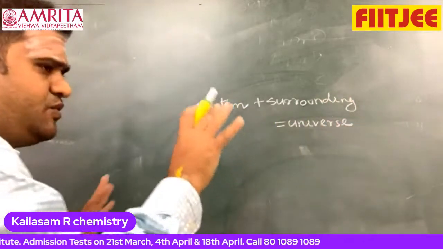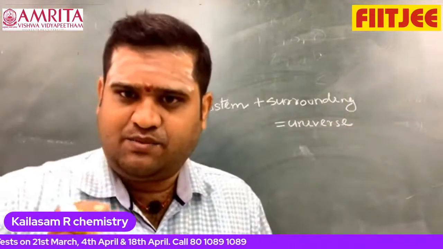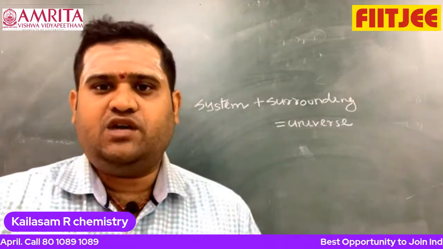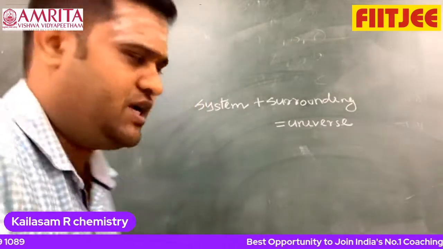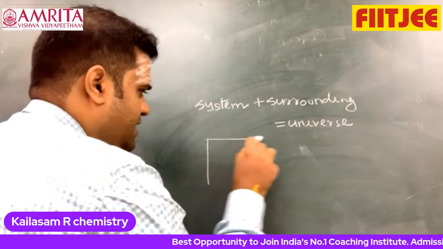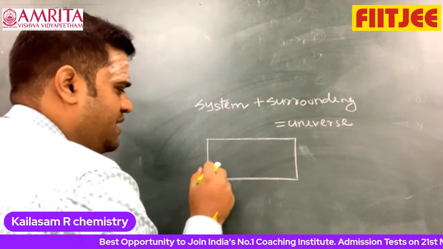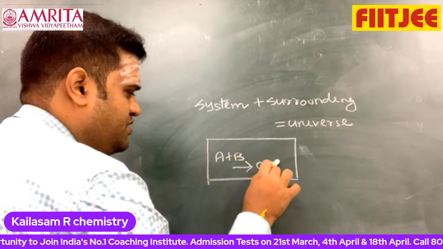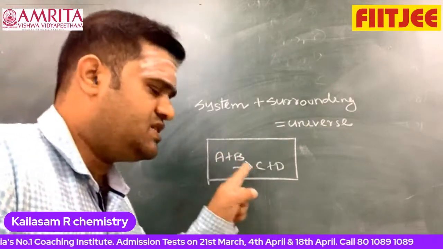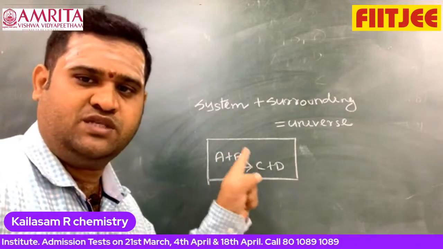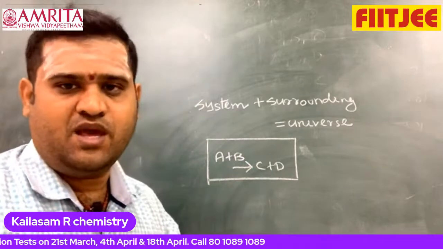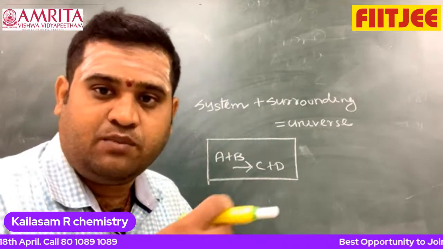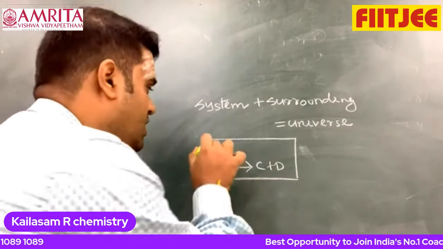So what is system? What is surrounding? Very simple. System is nothing but investigating about the chemical reaction. What is the meaning of investigating about a chemical reaction? Look at this. Now let us take that this is called the system. I'm taking A plus B gives C plus D. So I am investigating this A plus B gives C plus D. What is happening? Whether the color change happens or not, energy released or not, energy absorbed or not. So this is called the system.